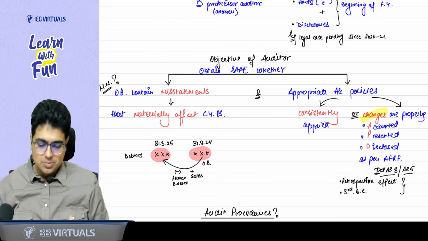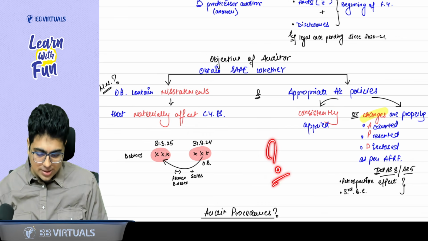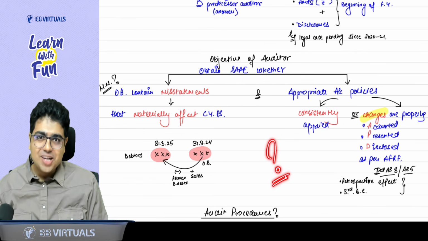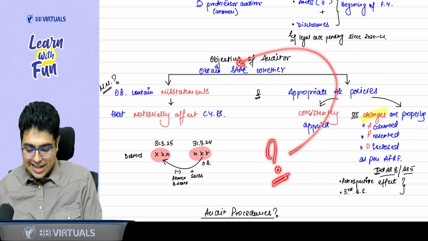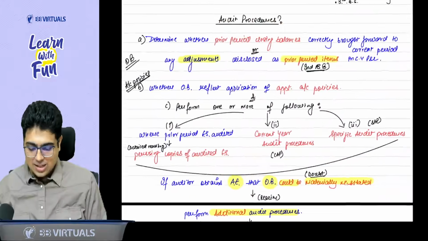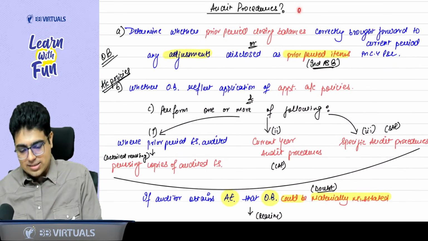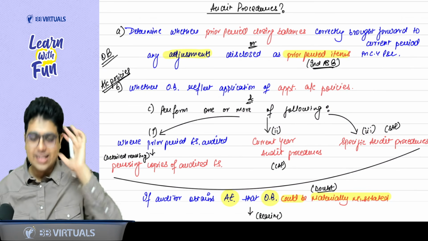Now the question comes, what procedure do we need to perform to get this sufficient and appropriate evidence? This is what we are going to discuss now, and it is the most important topic of this standard.